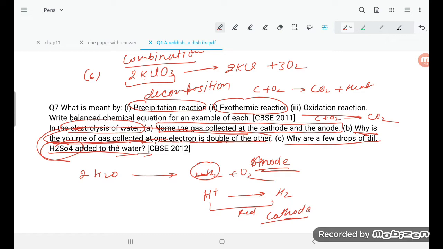Okay, so here you see now the volume, the second one, maybe a little bit of a problem, because here you see H2SO4 is added because pure water does not conduct electricity. This is an insulator of electricity. So that may be the answer, student. Not maybe, that is the answer.